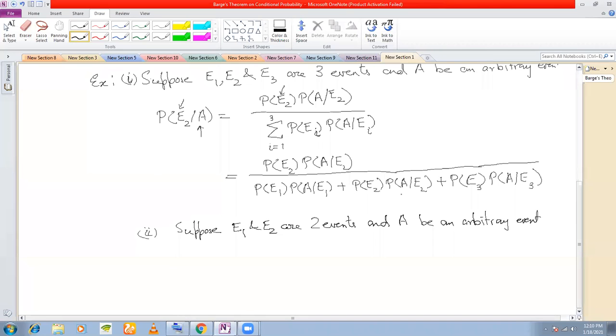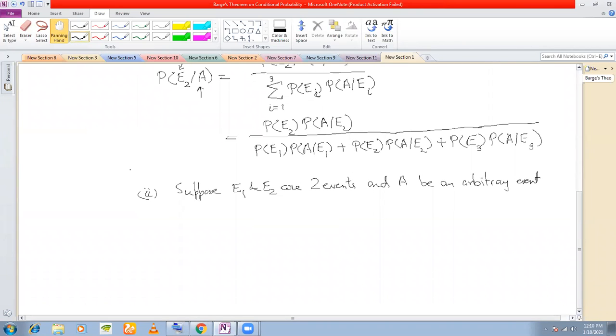Then how will I write Bayes theorem? Suppose I want to find out P(E1/A). Now how will I write this? Yes, Govinda, now you tell me how to write this. Yes, I'm waiting.